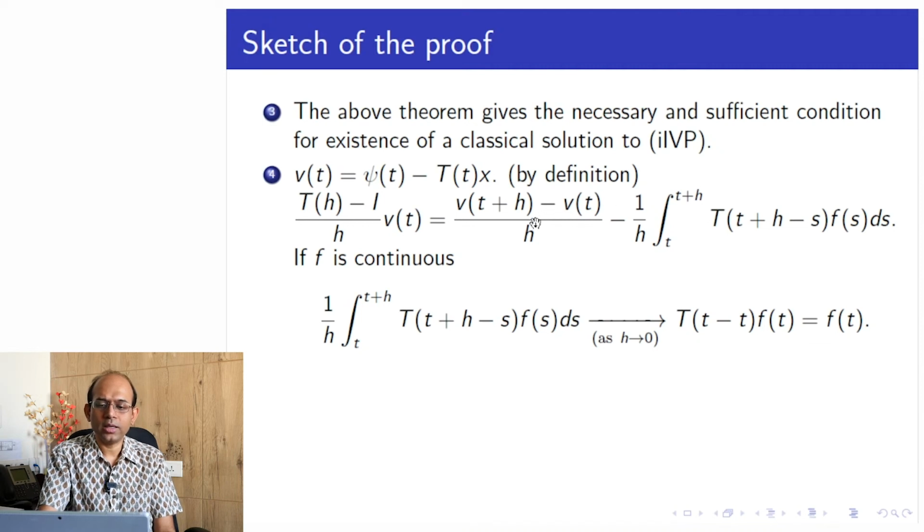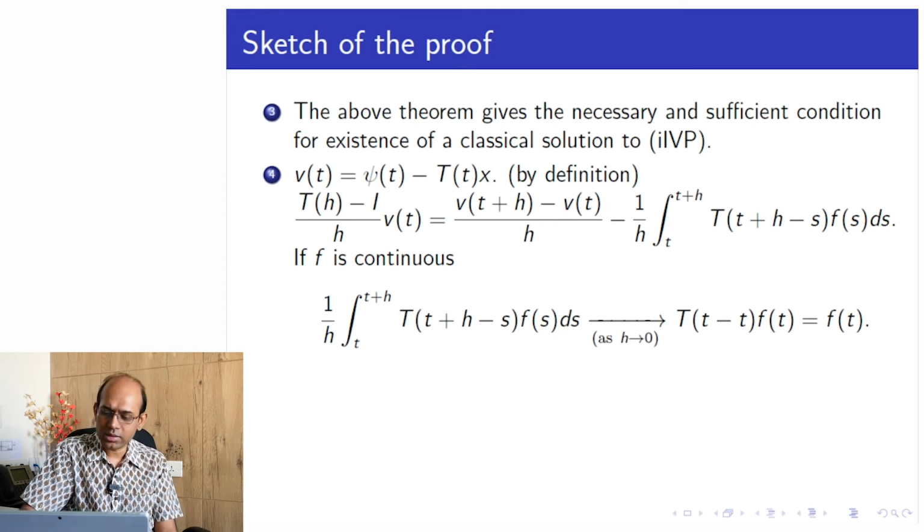So the other should also exist, because the left hand side limit exists, that means the right hand side limit also should exist. So we get that this limit exists on both the sides.